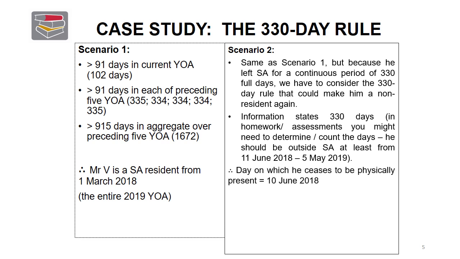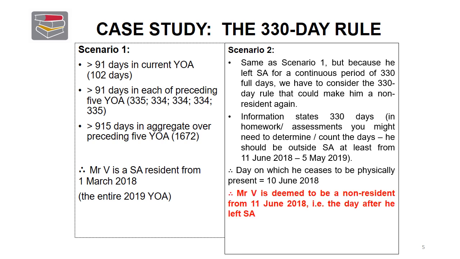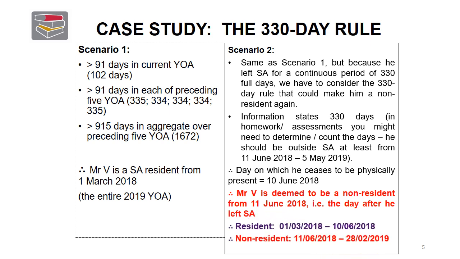So the day on which he ceases to be physically present in South Africa is the 10th of June, which means he will be regarded as a non-resident because he was outside South Africa for more than 330 full days from the 11th of June 2018. Pardon. In other words, the day after he left South Africa. So for that specific year of assessment, Mr. V will be regarded as a resident, in other words, taxed on worldwide income from the 1st of March 2018 until the 10th of June 2018, and as a non-resident, in other words, taxed on South African source income from the 11th of June until the 28th of Feb 2019.